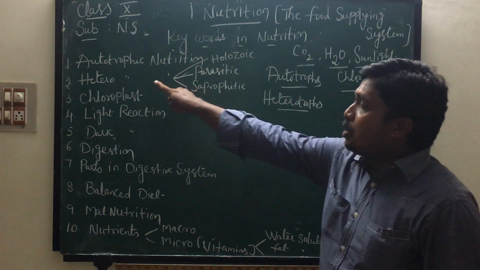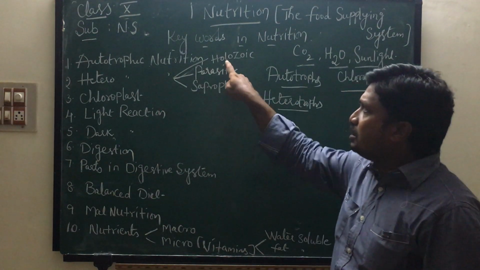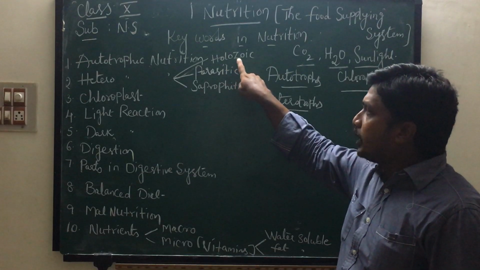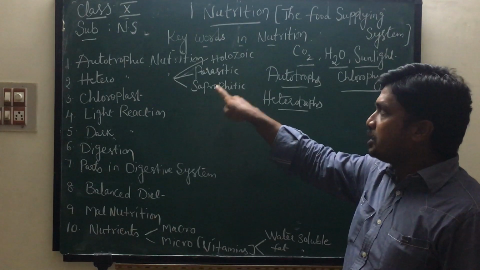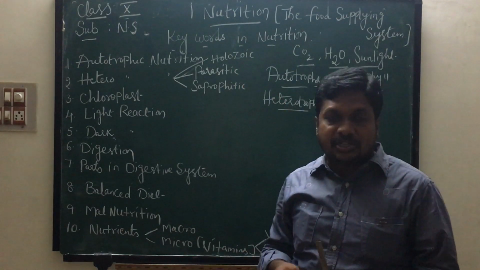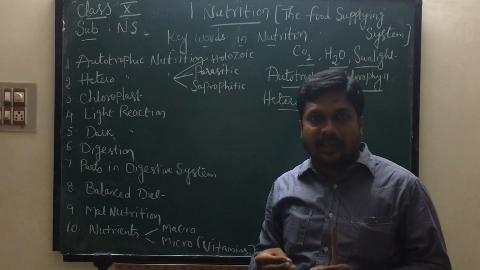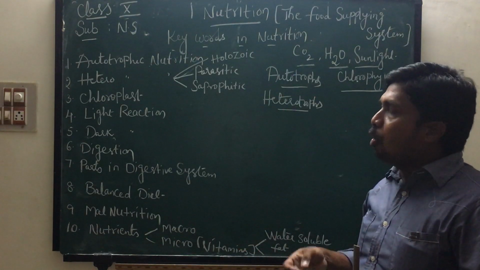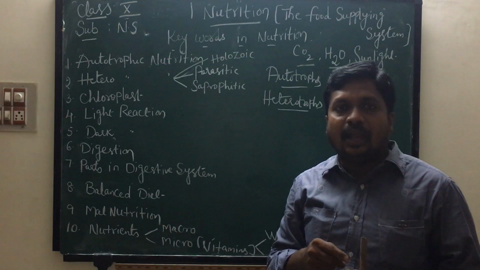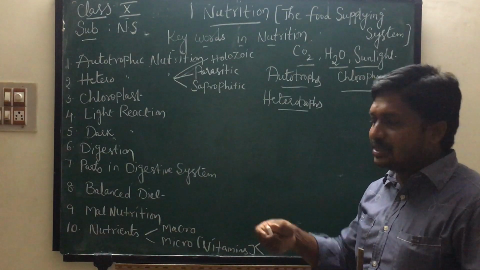In heterotrophic nutrition, we learn three subtypes: holozoic nutrition, parasitic nutrition, saprophytic nutrition. In holozoic nutrition, digestion takes place inside of the body. Example, we already learned amoeba and human beings and some other animals.